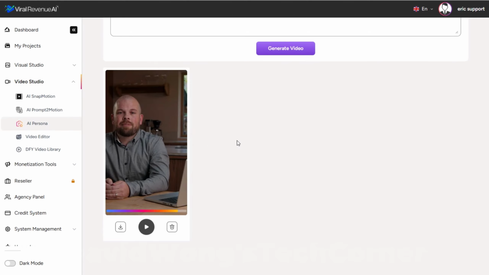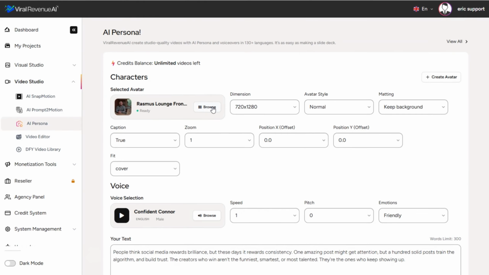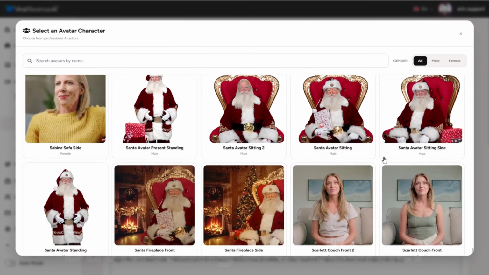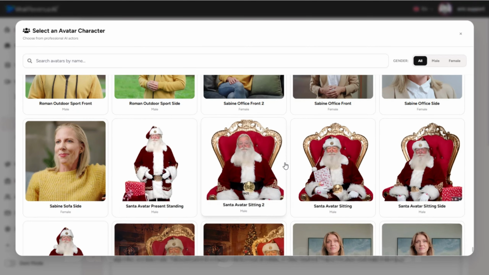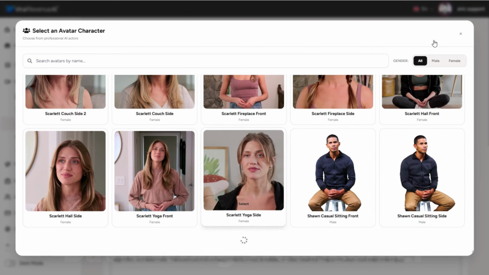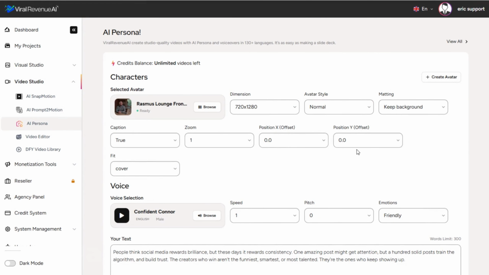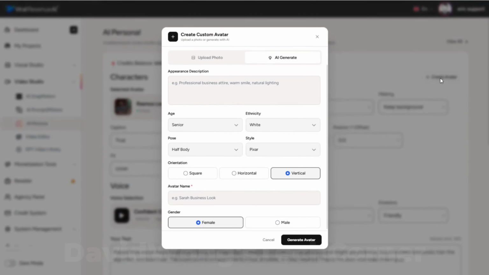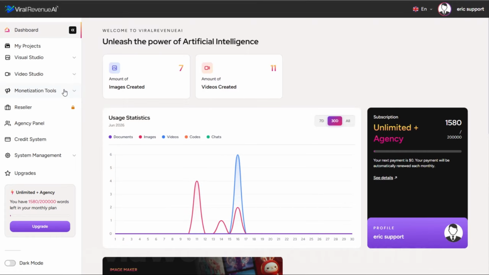And you can do that for any niche. Again, looking at that library of avatars, we have everything from Santa to yoga instructors. You can find something that fits your niche. And again, if not, you can create your own, just like I did with that fisherman. So again, truly, this is something that works for any niche and is going to allow you to quickly create content so that you can be consistent and grow your audience.